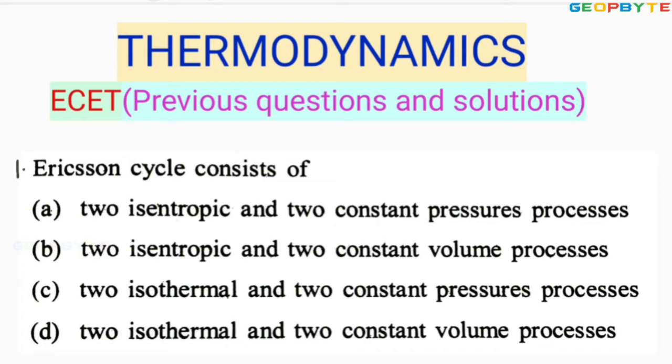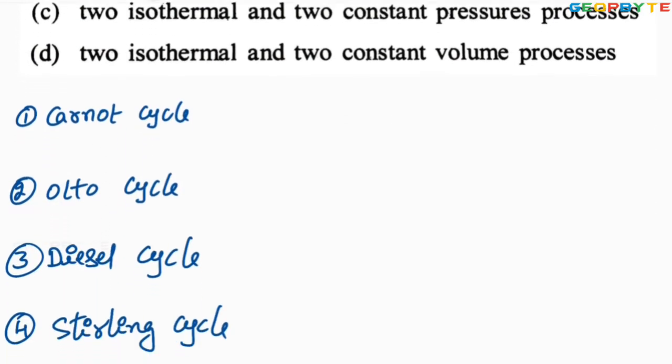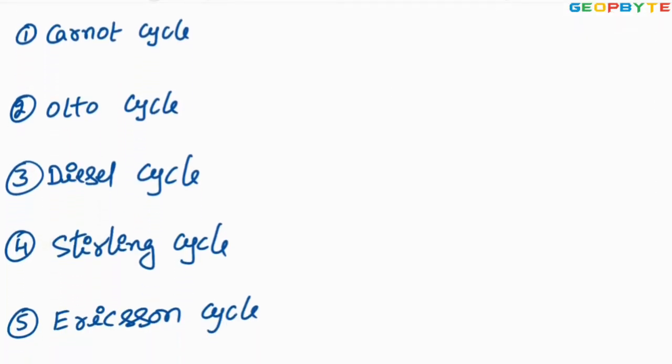Look at the very first problem. Erection cycle consists of... dear friends, we have different thermodynamic cycles. Look at the different thermodynamic cycles. I have listed them already to save time.